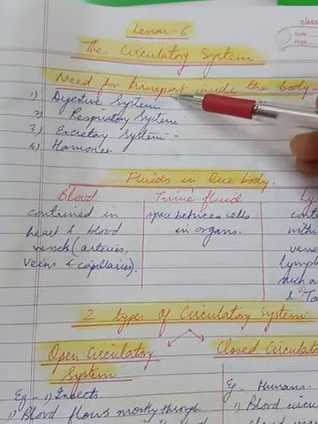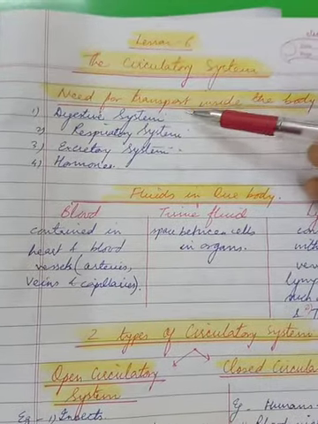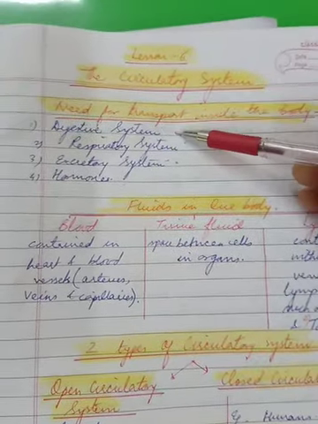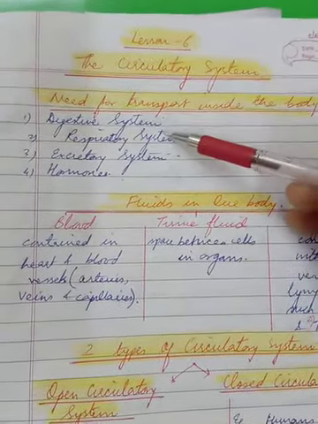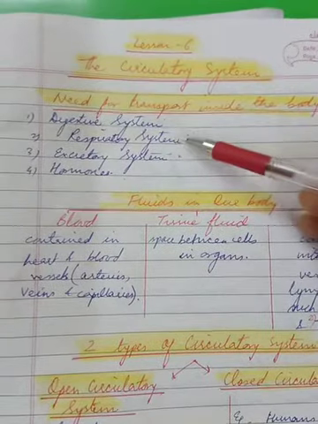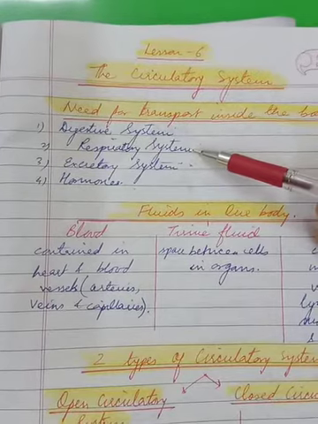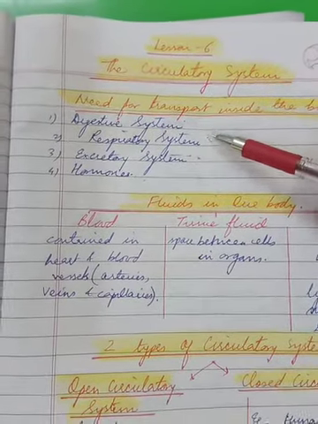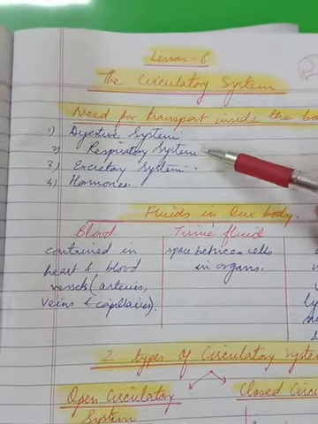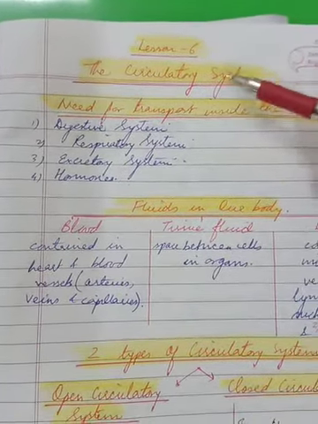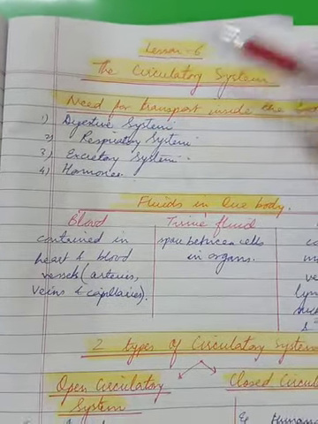Digestive system, we know that the system digests and absorbs the nutrients which are needed to be transported to every cell of the body. So who will transport? The circulatory system. When we talk of respiratory system, this draws in air, oxygen is picked up in the lungs and the same has to be transported to all parts of body. Similarly, carbon dioxide is to be collected from the entire body, carried back to the lungs and be exhaled out. So all this transport of oxygen and carbon dioxide is brought by the circulatory system.